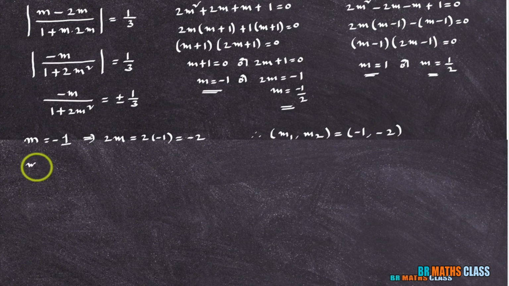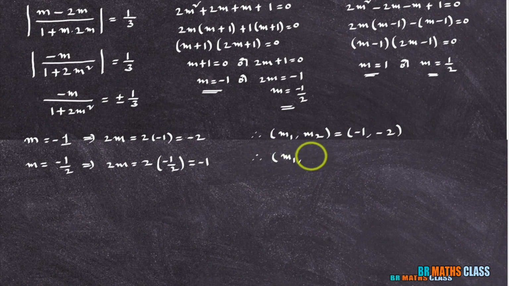Now if I consider m value as minus 1 by 2, what about 2m? What is 2m? 2m is 2 into m, that is minus 1 by 2. Here 2 will get cancelled. You will get minus 1. What is the second pair of solutions? One is double the other.